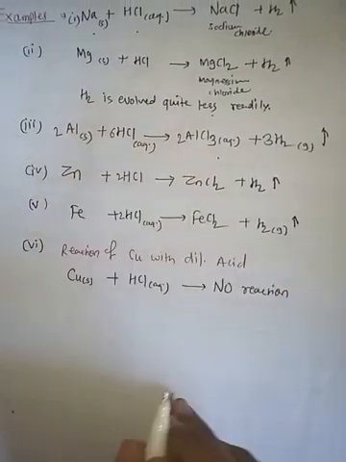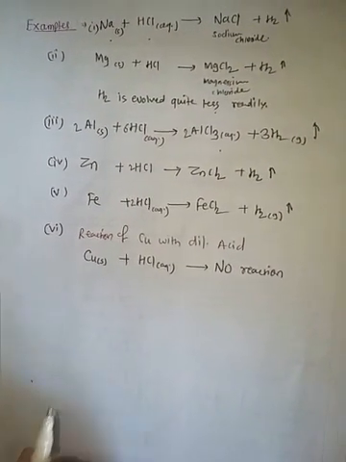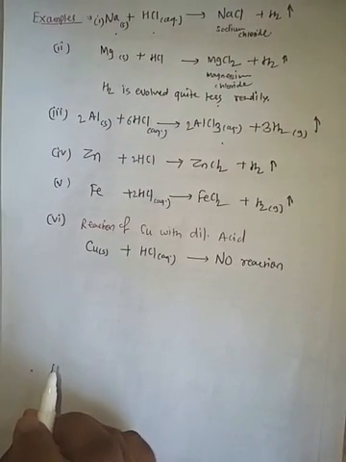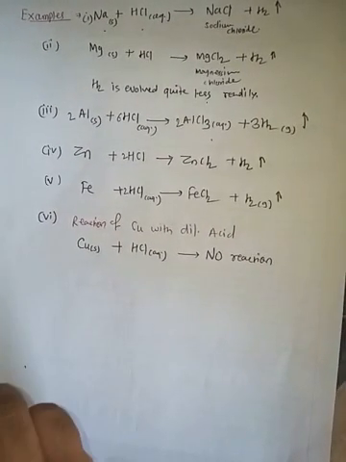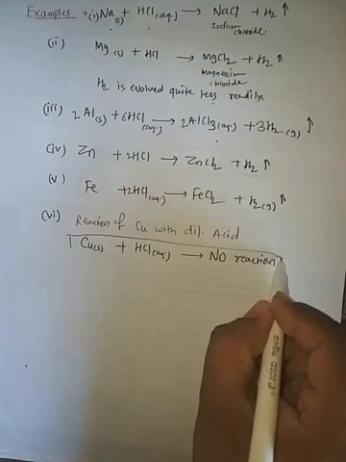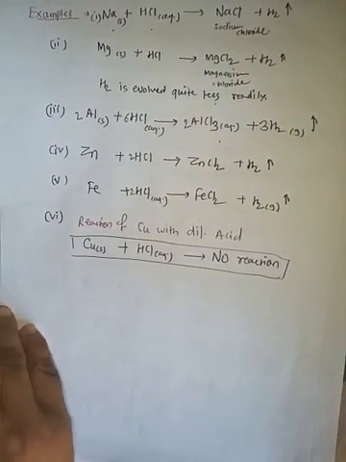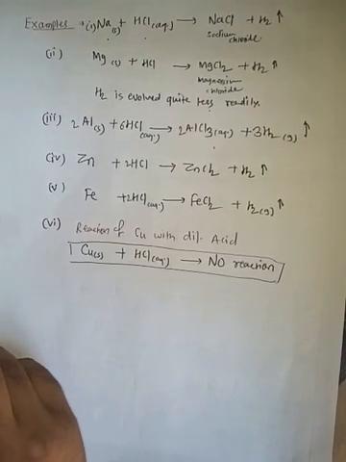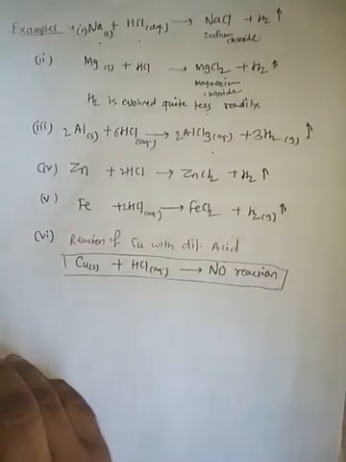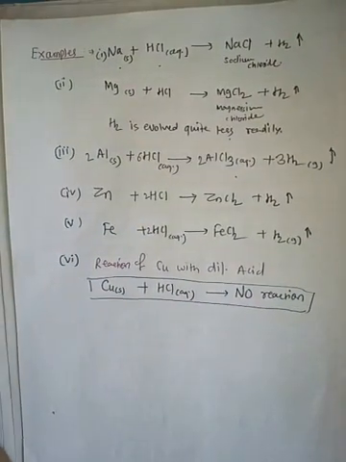Very much important, concentrate on this, because H2 is not evolved, since copper is less reactive than hydrogen and cannot displace it from acid. So, copper plus HCl gives no reaction, because copper is less reactive than hydrogen and cannot displace it from acids. Such type of reaction is very important. We will see the next one.